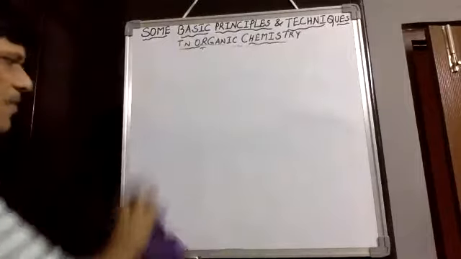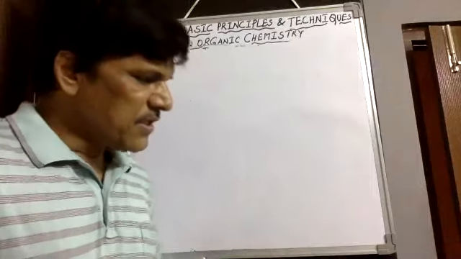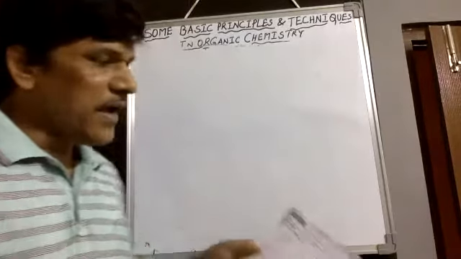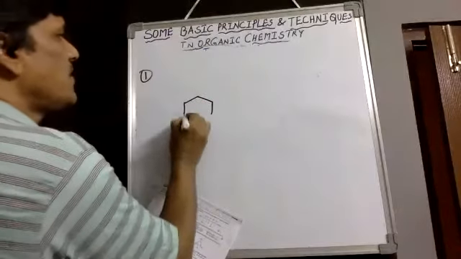Let me come back to objective questions. Please open your Wiley book, all of you. Then first question itself, that is in the textbook itself, first question, and how many chiral centers are there in the given compound, they asked. That is first question itself.